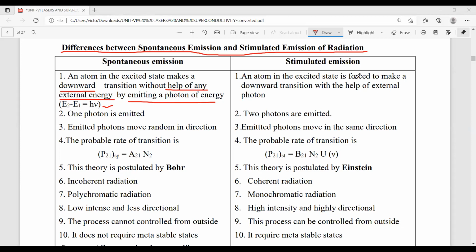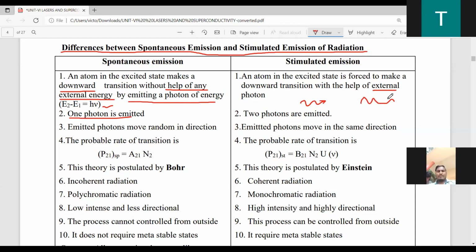In stimulated emission, the atom in the excited state is forced to make a downward transition with the help of an external photon of energy. So here it needs some external energy, and by absorbing 1 photon of energy, it emits 2 photons of energy.